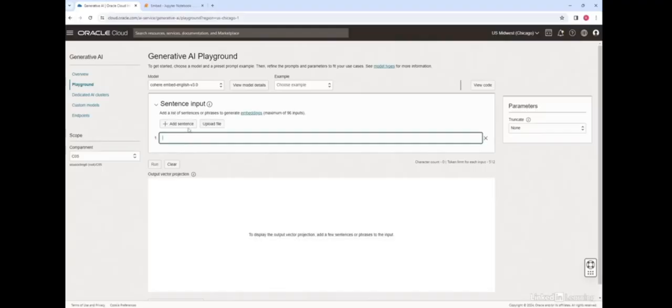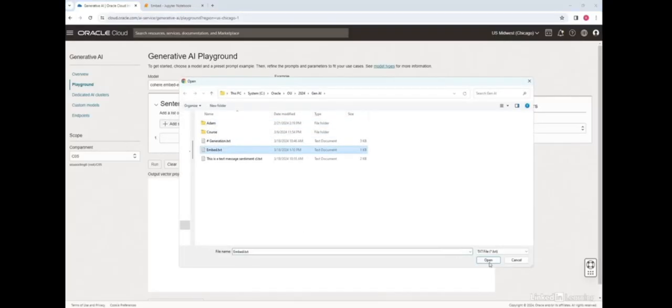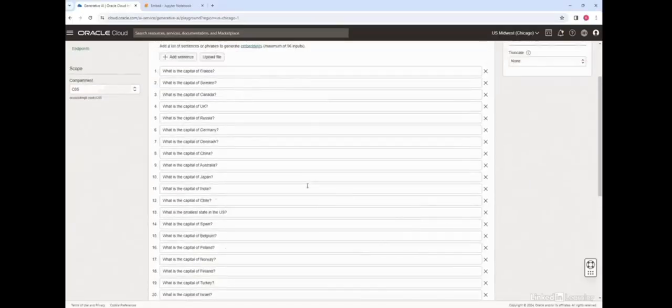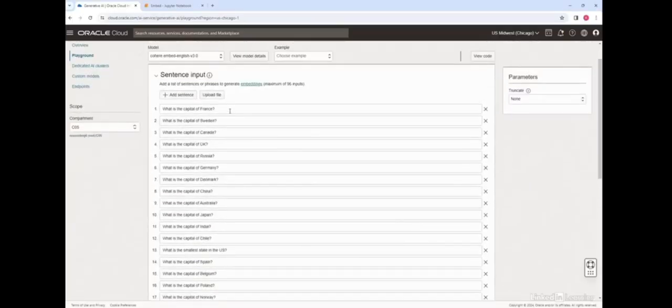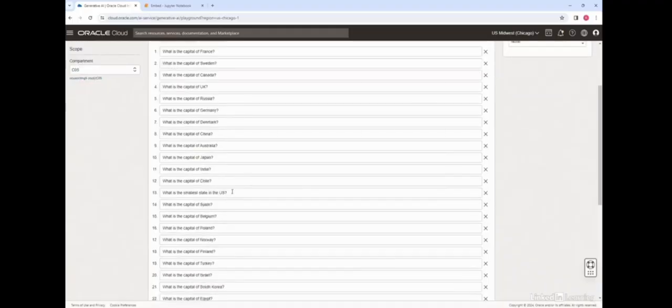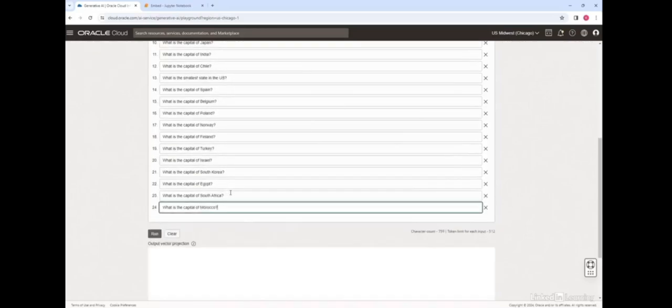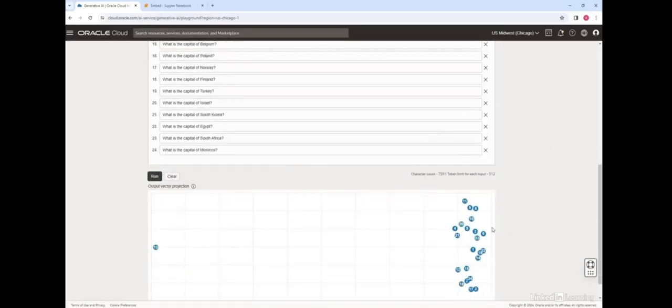So let's go ahead and we can add a sentence one by one, or I can just embed these sentences from a file. I already have a file where I've listed statements, or rather questions about countries and their capitals. So the capital of France, Sweden, Canada, UK, etc. And in here I have a statement which is asking not about the capital of the countries, but asking about the smallest state in the United States. So let's go ahead and put these sentences through the embedding model, and this is what the output comes back.